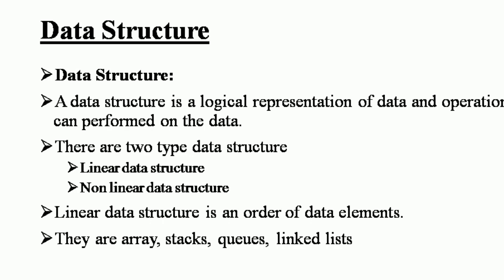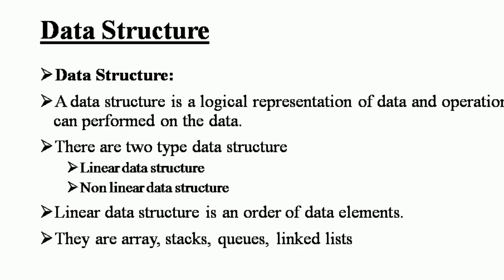A data structure is a logical representation of data and the operations that can be performed on the data. There are two types: linear data structures and non-linear data structures. Linear data structure is an order of data elements, such as array, stacks, queues, linked list, etc.